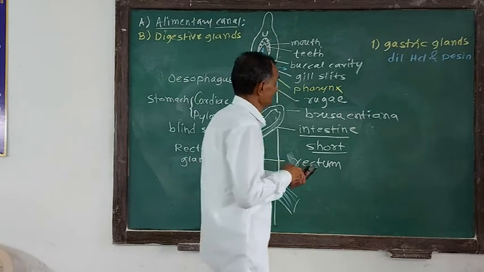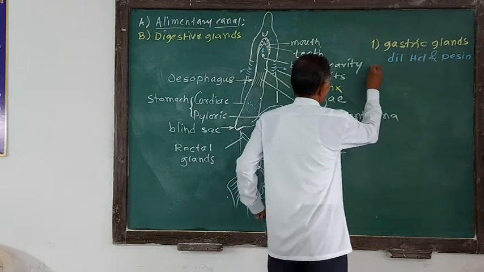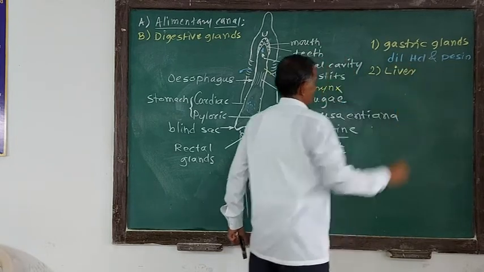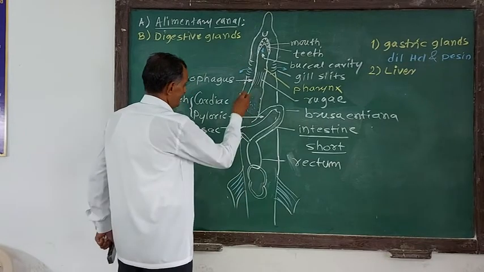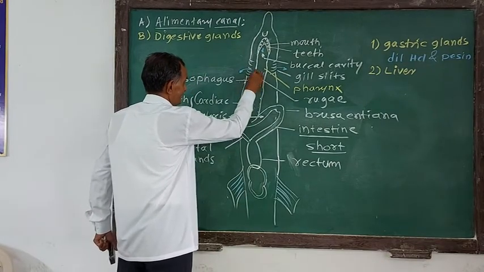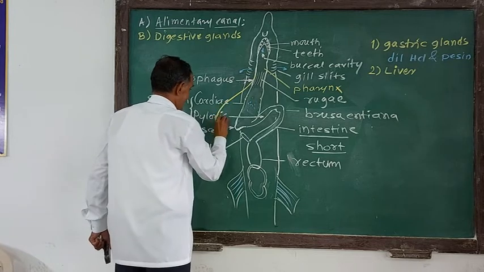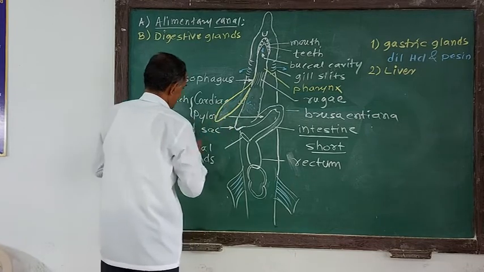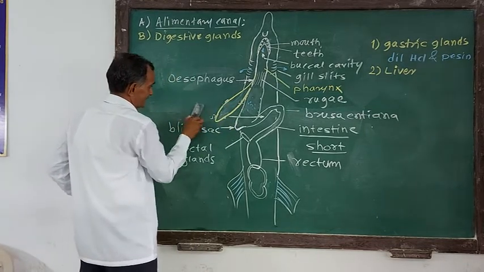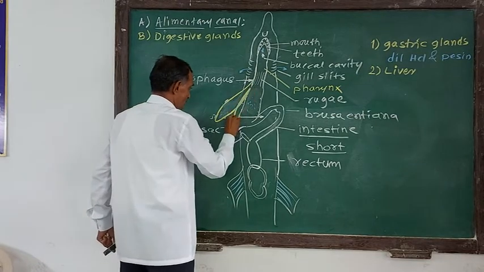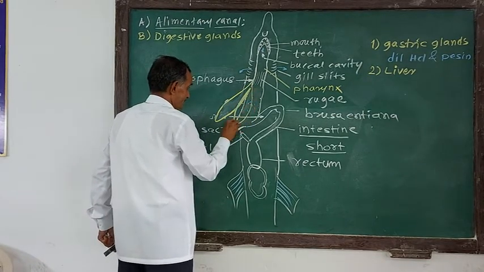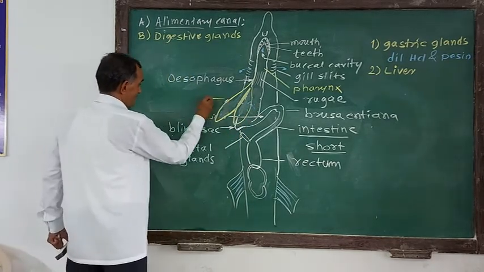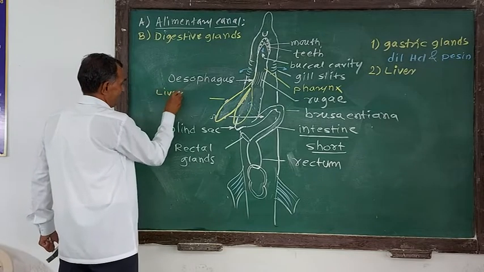Now the next type of gland is the liver. This is the largest gland associated with the alimentary canal. Now the liver is like this. I will show it here. The liver is attached this way. The liver has two lobes. This is one lobe of the liver, and this is the second lobe of the liver. Liver is a large bilobed gland, and it has a right and left lobe.